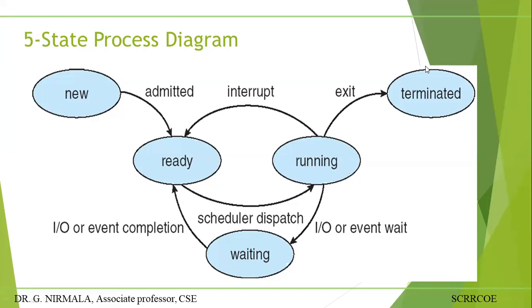This is the 5-state process model. Consider you have only a 2-state model: ready and running. Only these 2 states are available. Consider a 3-state model: ready, running, and waiting. Only these 3 states are possible. Then you have the final 5-state process model: new, ready, running, waiting, and terminated. This is the 5-state process diagram. Any doubts in the 5-state process model? Okay.